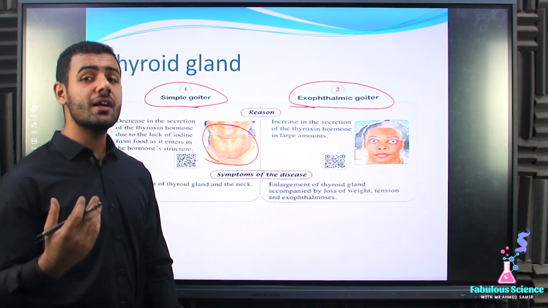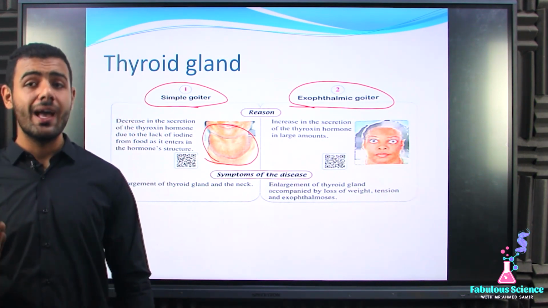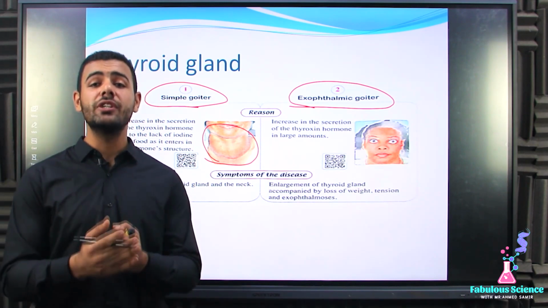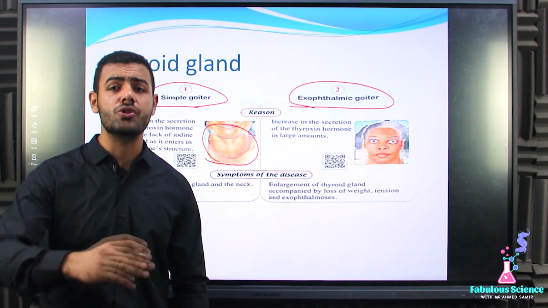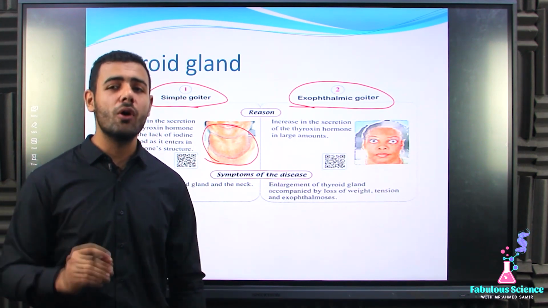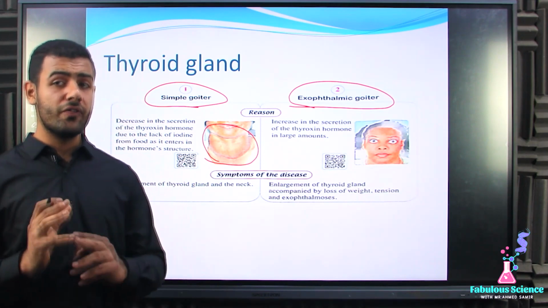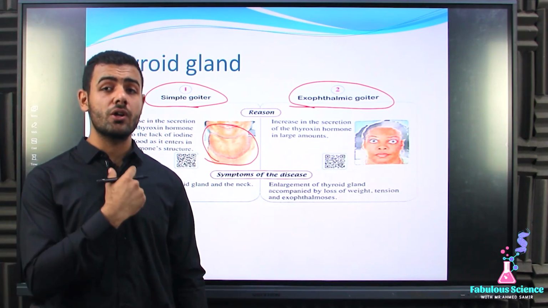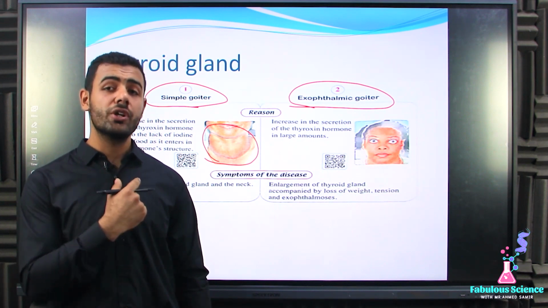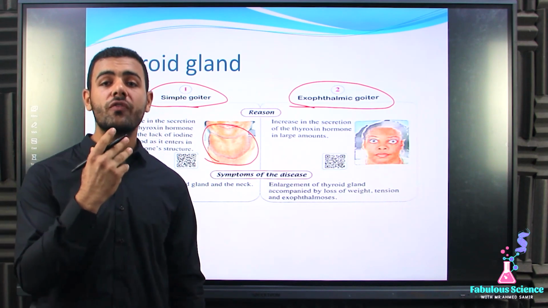But what about the exophthalmic goiter? Actually, exophthalmic goiter is a disease caused by an increase in the secretion of the thyroxine hormone, but in a large amount. Great. What about its symptoms? Actually, there are a lot of symptoms of this disease. First, there is an enlargement of the neck, accompanied with an enlargement of what? Of the trachea, accompanied with loss of weight, tension, and exophthalmosis.